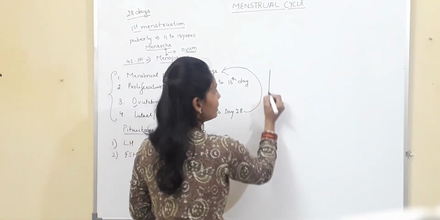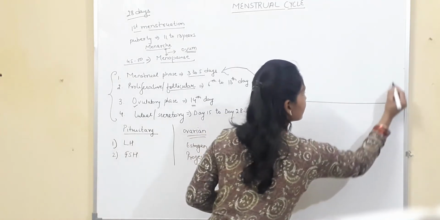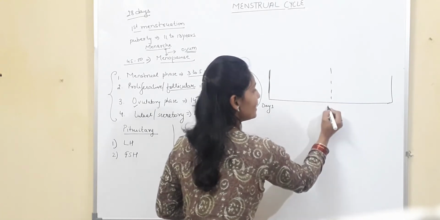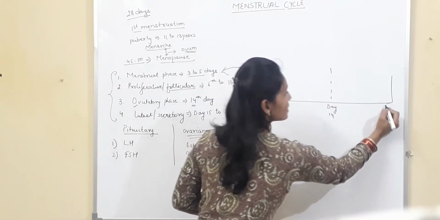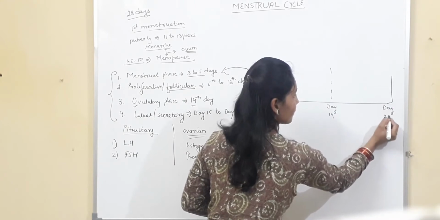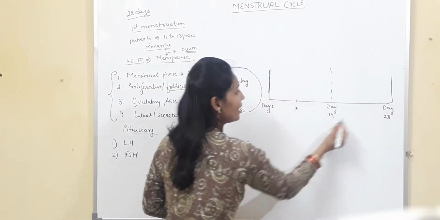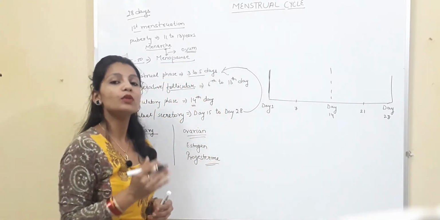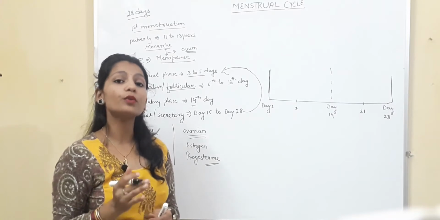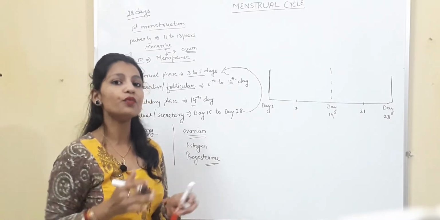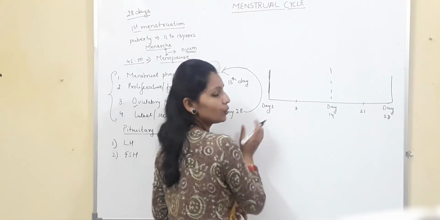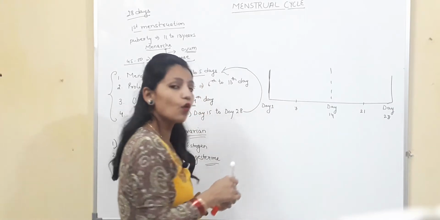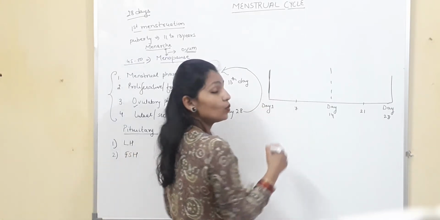So here let's do the graph. This is day 1. In the center let's draw day 14. This is day 28. So here let's mark day 7, and this is day 21. So first of all we will see how the wall of the uterus, or you can say how the endometrium of the uterus, undergoes various changes during the cycle, from day 1 to day 28. So during this cycle, the wall of the uterus undergoes various changes.